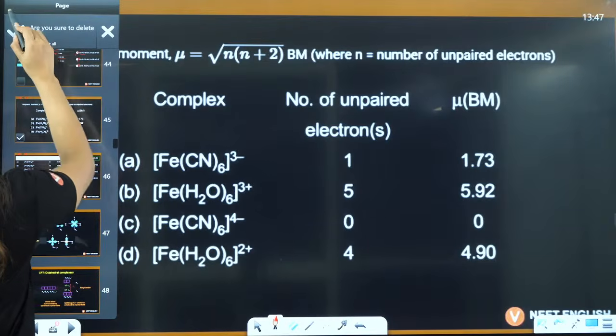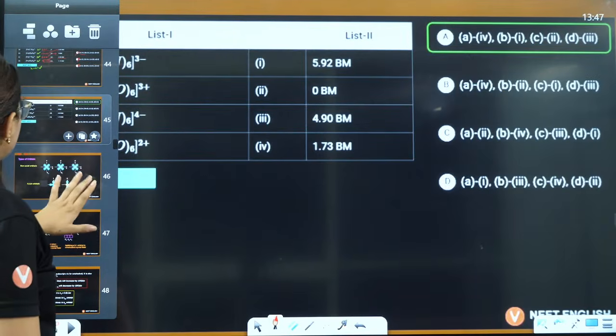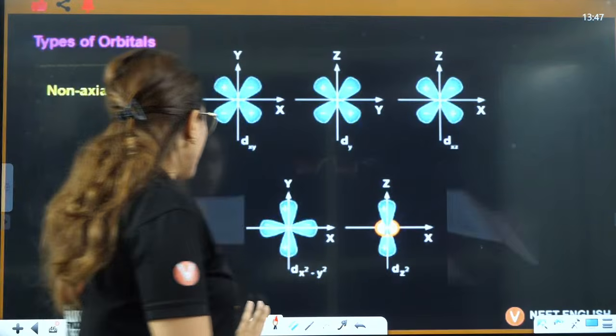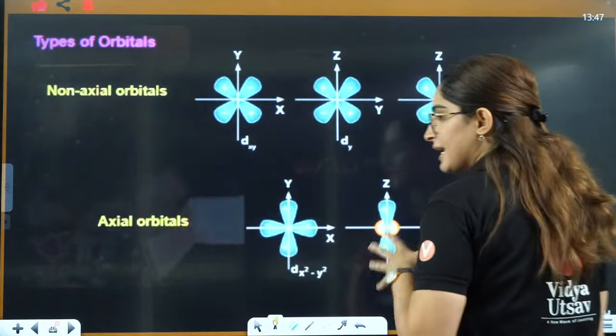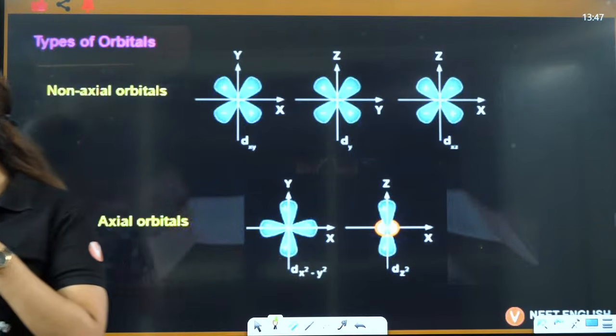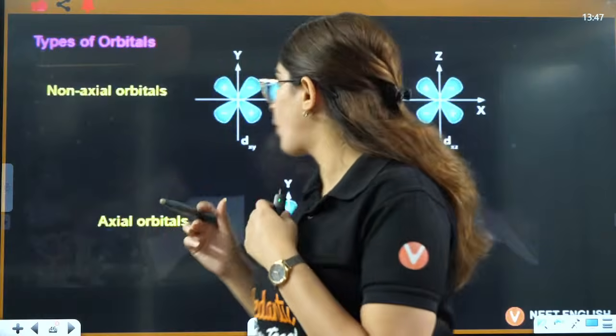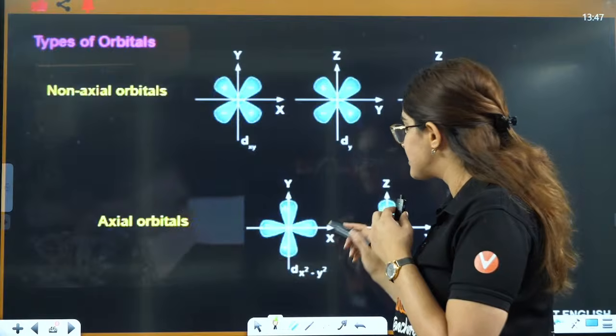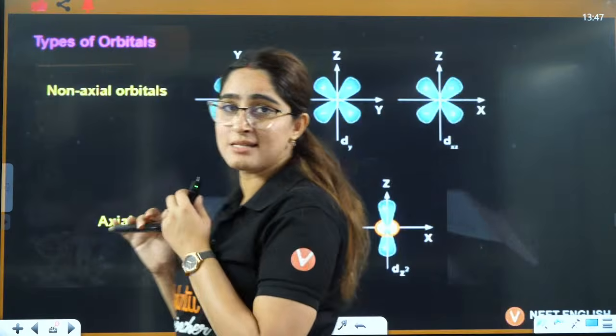Done. Tell me, everybody. Before moving towards CFT, give me 2 minutes, I'll be back. By the time I am back, just tell me one thing: what do you mean by these d orbitals here?